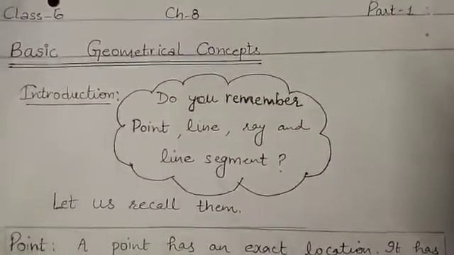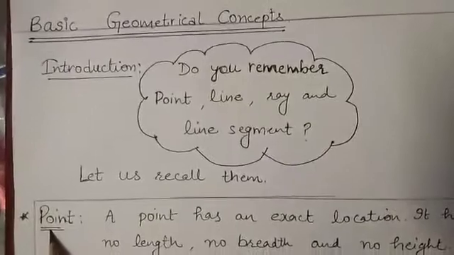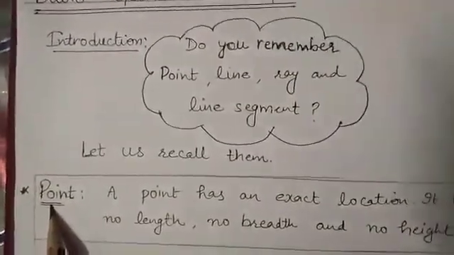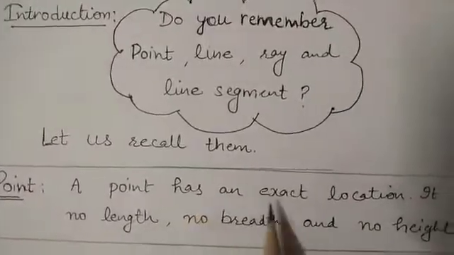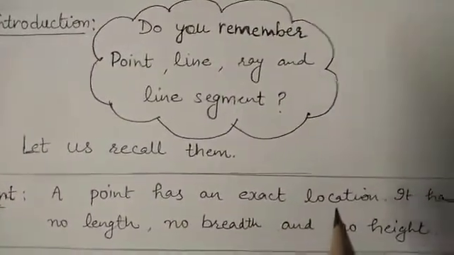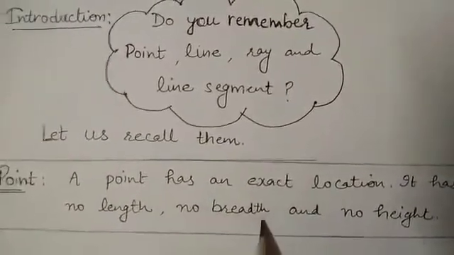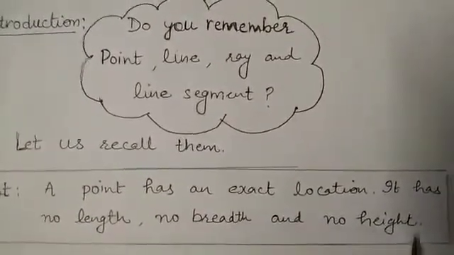Let us recall them. First is point. Do you remember point, students? Yes, a point has an exact location. It has no length, no breadth and no height.